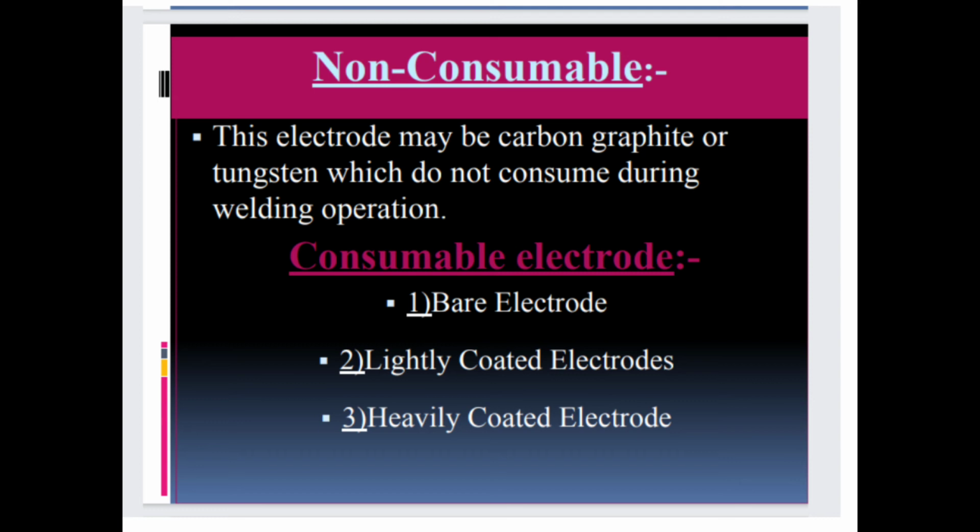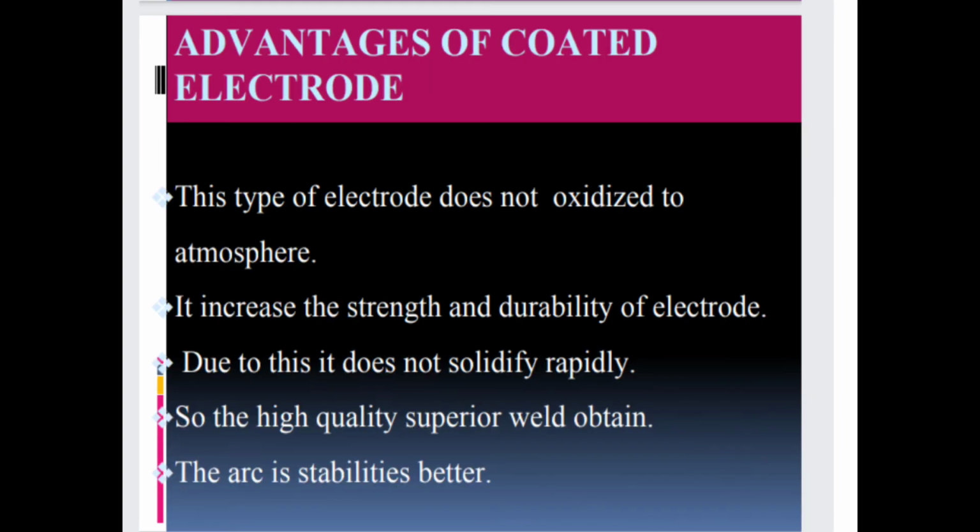It is very important, so listen carefully and watch carefully. Advantages of coated electrode: This type of electrode does not oxidize to atmosphere. It increases the strength and durability of electrode. Due to this, it does not solidify rapidly. Next, a high quality superior weld is obtained. The arc stability is better.